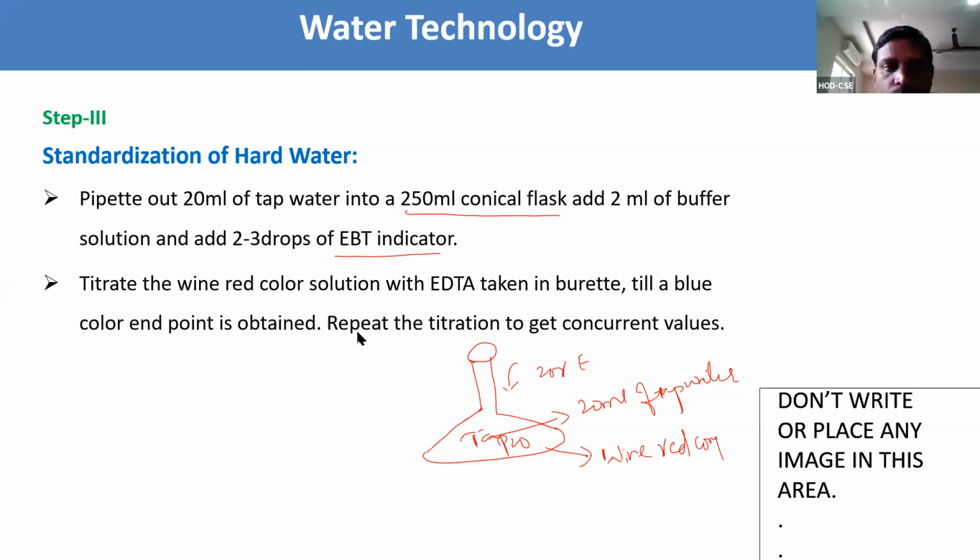Now stop the burette. Now we need to take the readings. Same thing, repeat the titration to get the concurrent values.